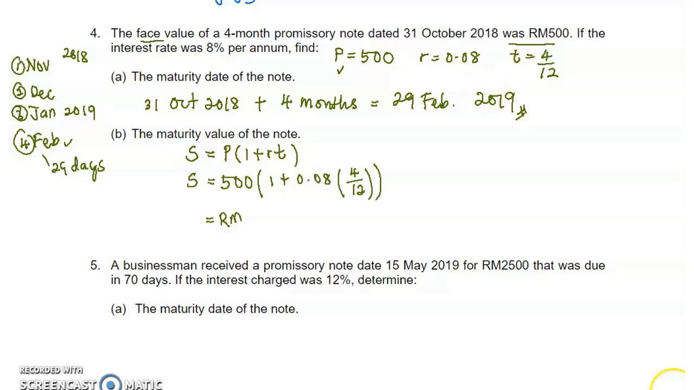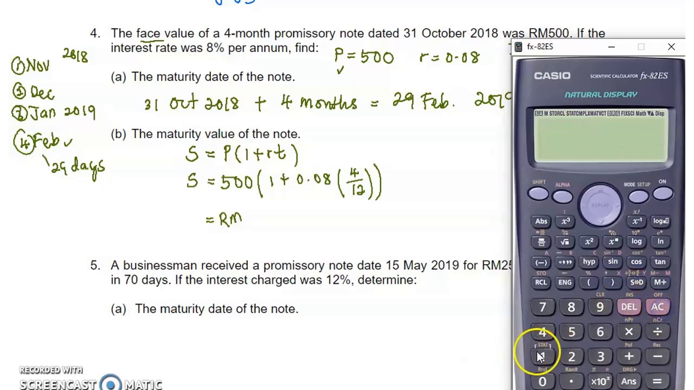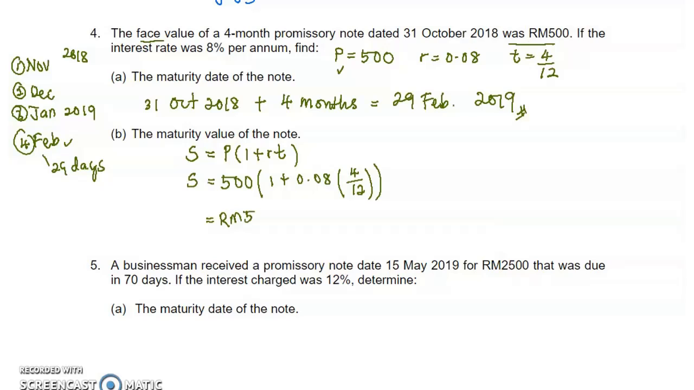If we calculate this one, we will get 0.08 multiplied by 4 over 12, plus 1, multiplied by 500. That is 513 ringgit 33 cents. Again, value S must be more than value P. In this case, the amount of interest is 13 ringgit 33 cents. So I equals S minus P.